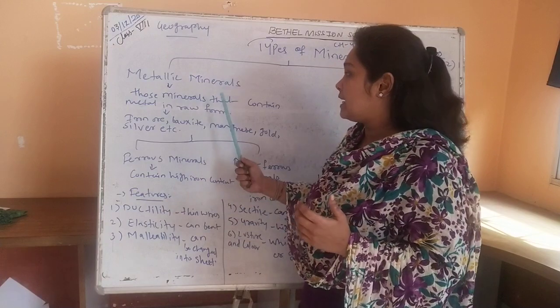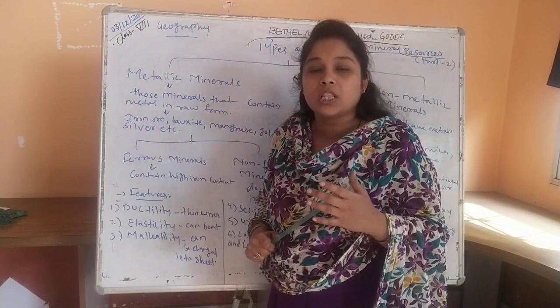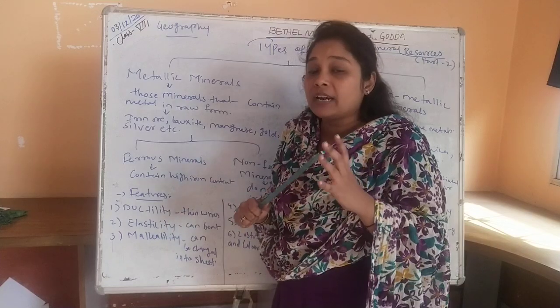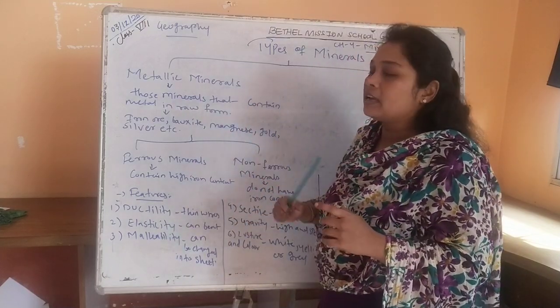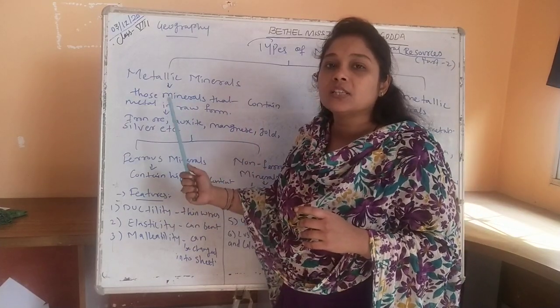Certain minerals contain a high amount of metal, and those are called metallic minerals.